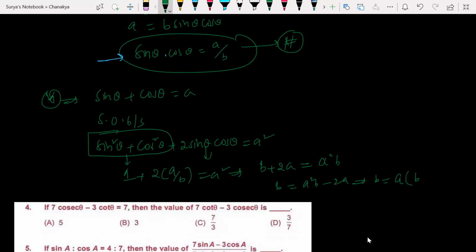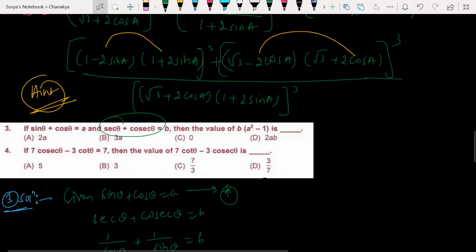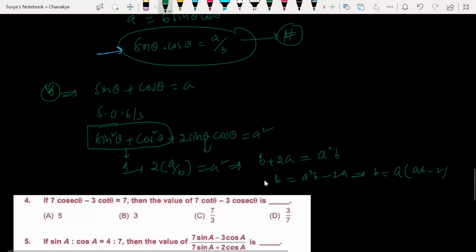So if I take A common, B A and AB minus 2, B AB square minus B. Okay. Correct only. Or else look at this. Let us do with this. Sir, we can simply replace. Yeah, 2A is equal. Yeah, you can do like that.